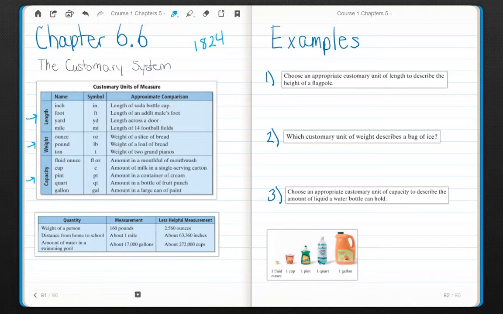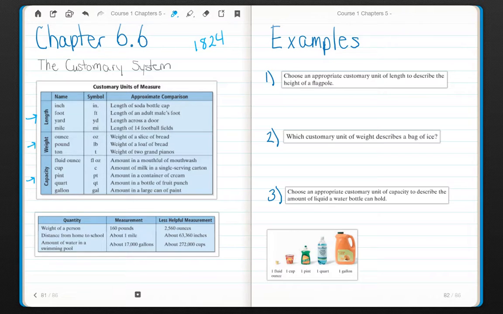In addition, the abbreviation FLOZ stands for fluid ounce. Take a minute to read through these. They give you some good comparisons of what exactly a ton is. Besides being 2,000 pounds, about what is that? Down here at the bottom, we have 3 different quantities with 2 different measurements.